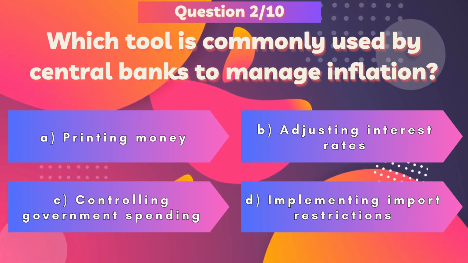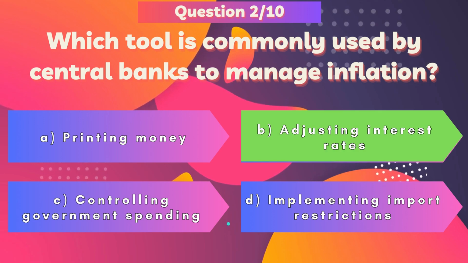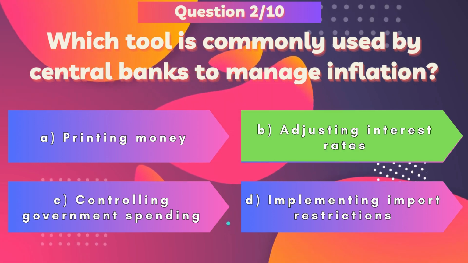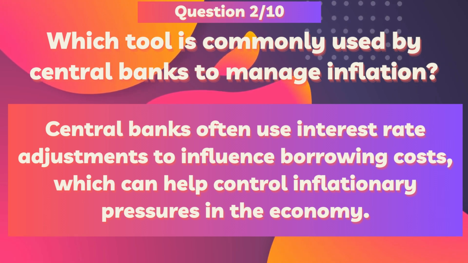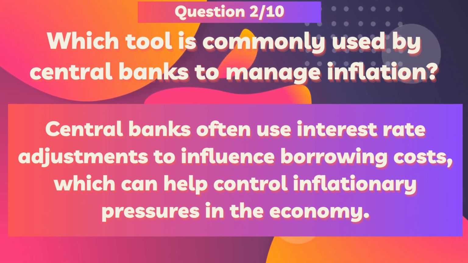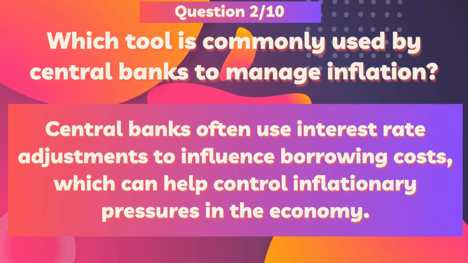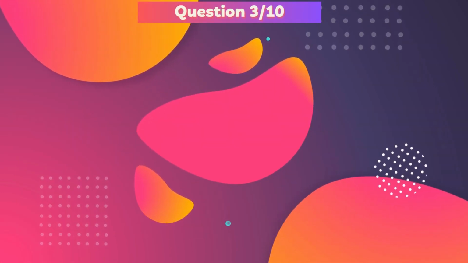Well done. The correct answer is B. Adjusting interest rates. Central banks often use interest rate adjustments to influence borrowing costs, which can help control inflationary pressures in the economy. Time for the next question.